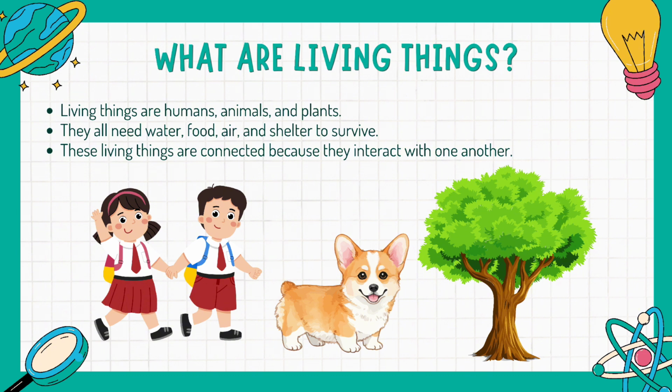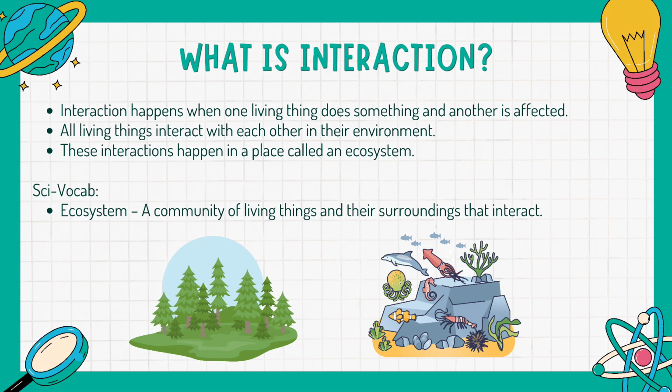O nag-i-interact tayo sa animals and plants. So for example, yung mga meron tayo alaga ng aso, we have interaction on that. So ang teacher, ano po ba ibig sabihin ng interaction? So class, the word interaction means when one living thing does something and another is affected. That's what we call interaction.